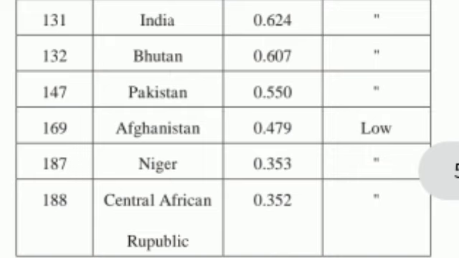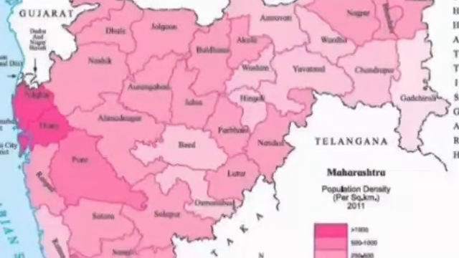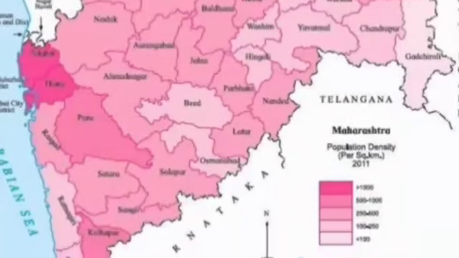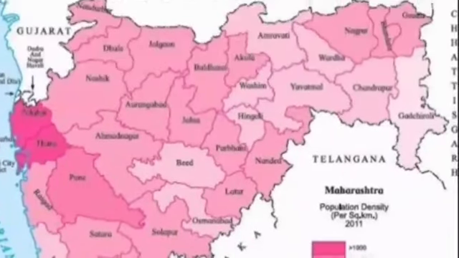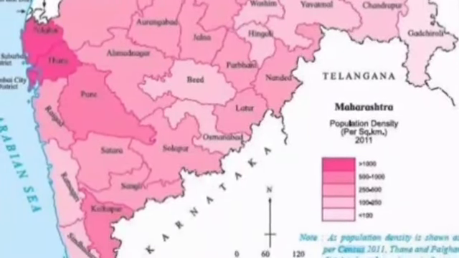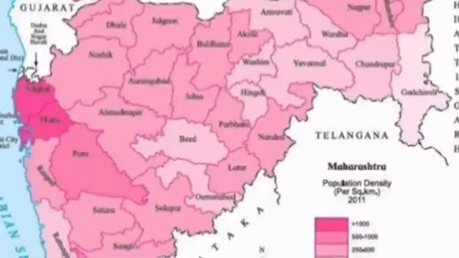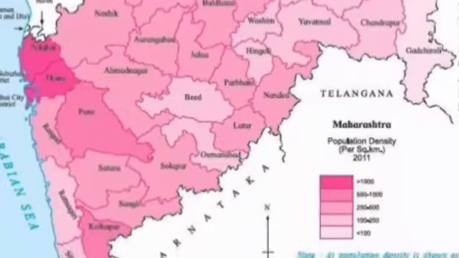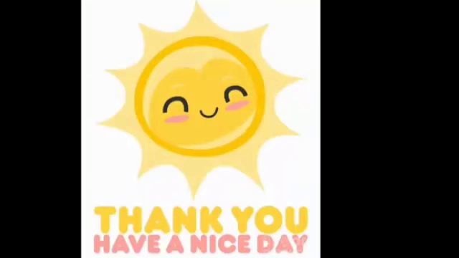Now see page number 49, there is a map given to you. This is the map of Maharashtra state. This is the population density map of Maharashtra, and some questions are given to you here. Observe the map carefully and try to answer the questions, and we will solve the combined worksheet when we complete chapter number 8.